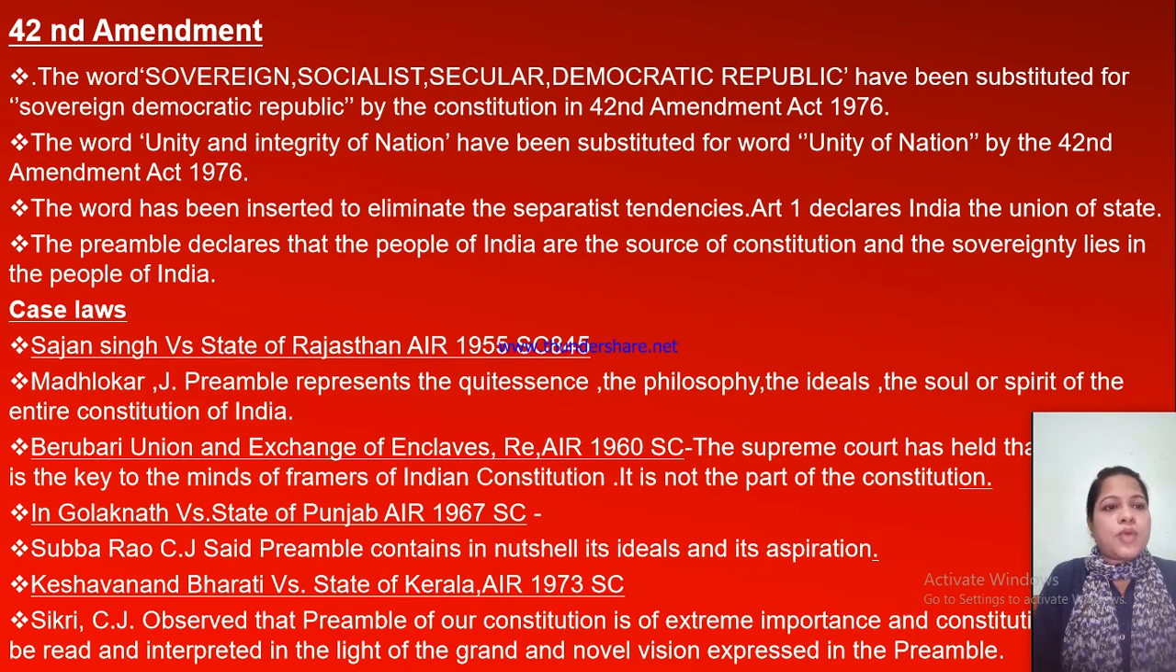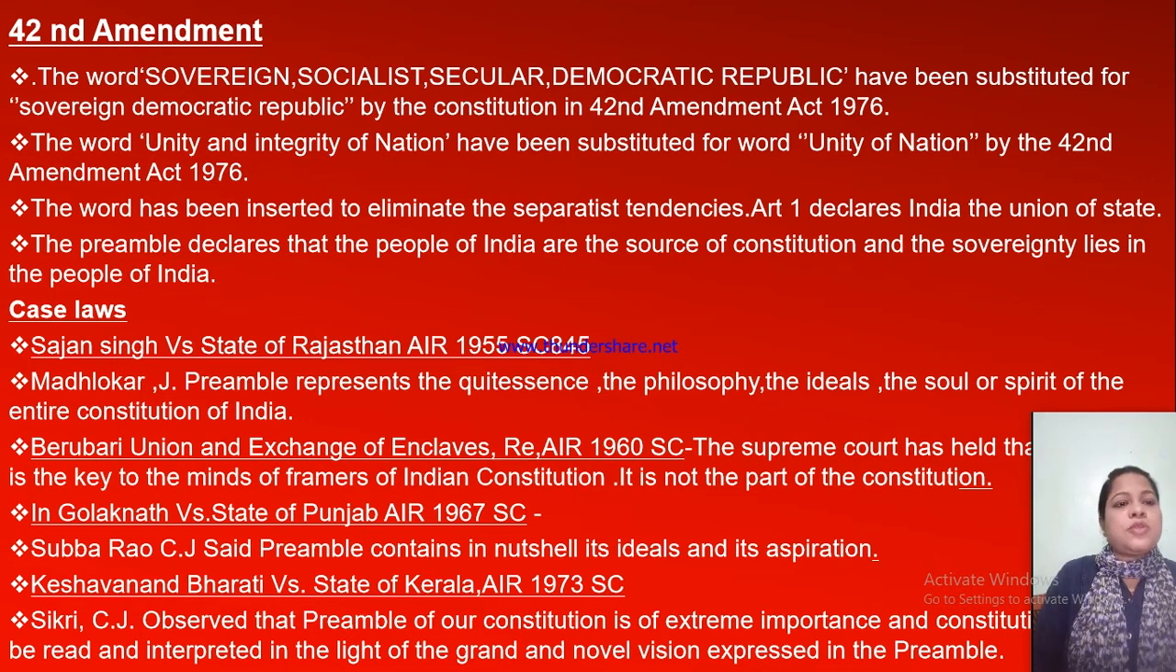Now, a case law: Sajjan Singh versus State of Rajasthan, AIR 1955 Supreme Court 845. Here, Justice Mudholkar explains that the preamble represents the quiet essence, the philosophy, the ideals, the soul or spirit of the entire Constitution of India. So what is the preamble for the Constitution of India? It is the philosophy, the ideal, the soul or the spirit of the entire Constitution.